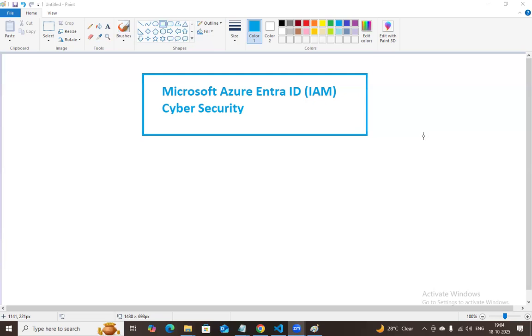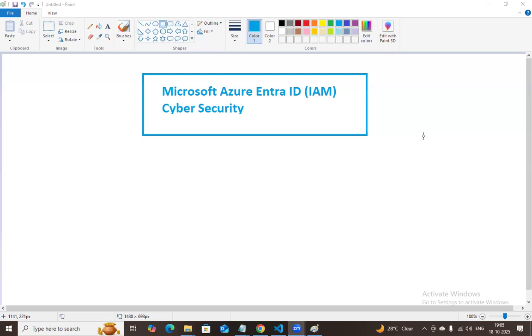Cloud is something like infinite data storage, unlimited data storage, and this cloud has different kinds of services it can provide: platform as a service, application as a service, software as a service, SaaS, PaaS. There are multiple services all clouds are providing. Not only Azure, even GCP, even AWS, and even Salesforce.